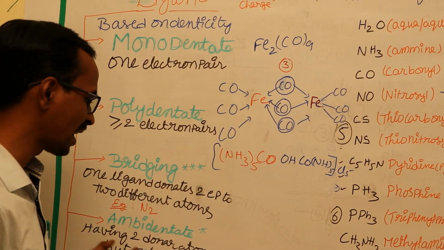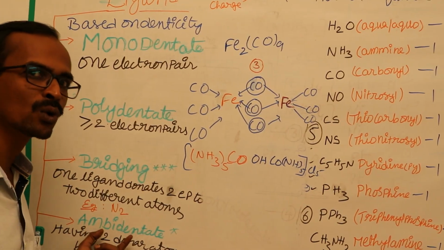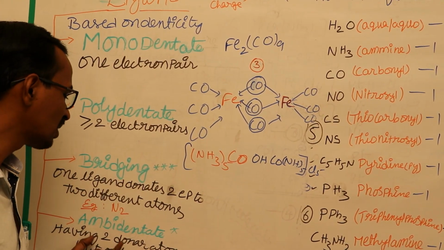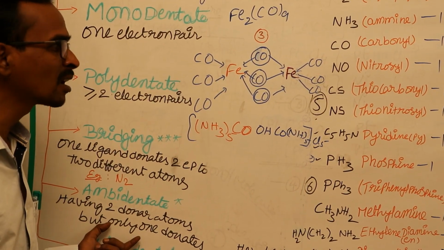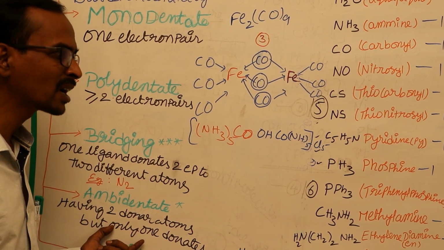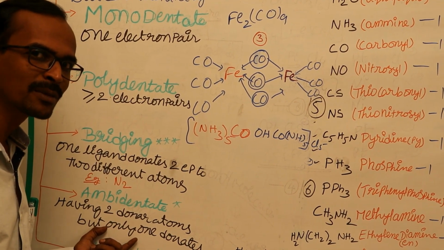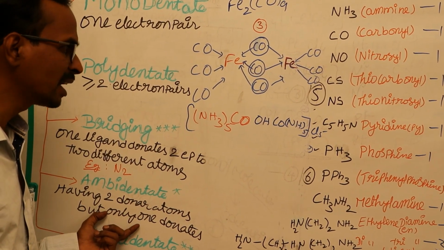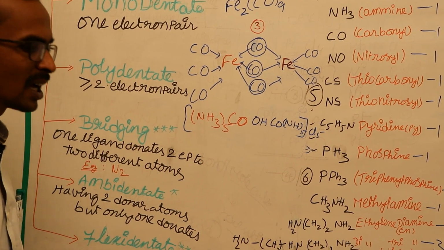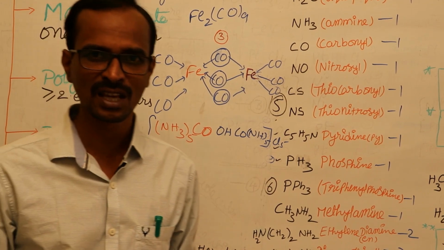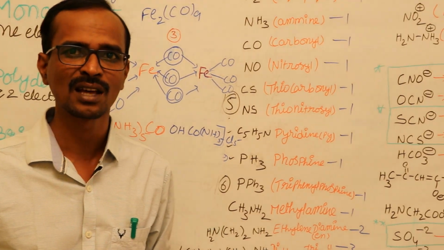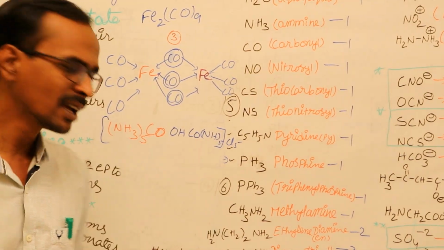Such ligands, having two or more donor atoms and donating only one electron pair to the central metal atom, are called ambidentate ligands. Examples for the ambidentate ligands are SCN minus, CN minus, and NO2 minus.